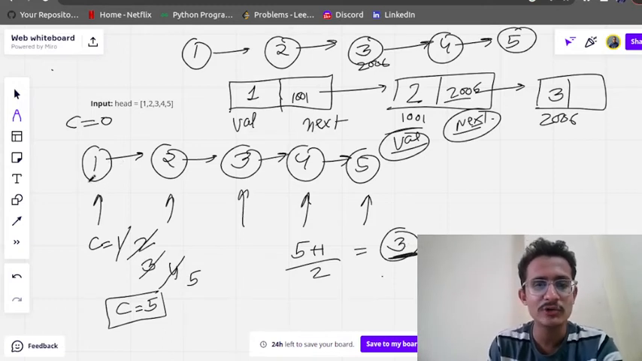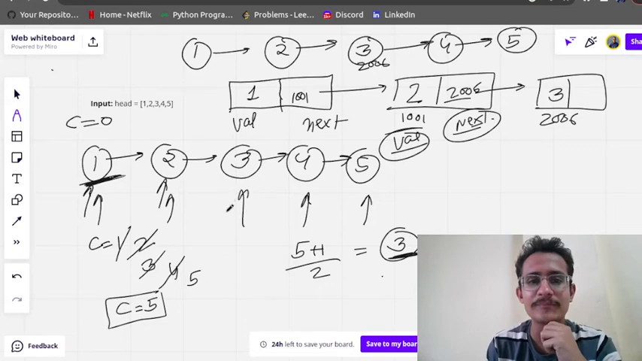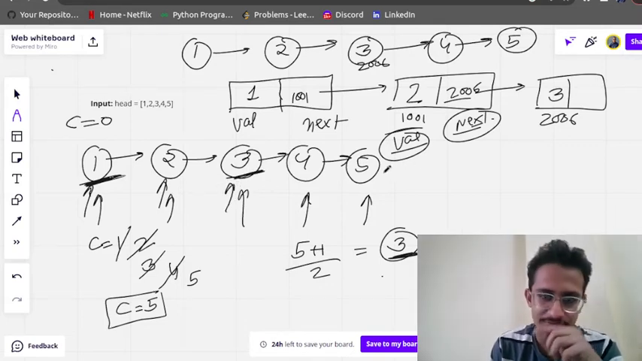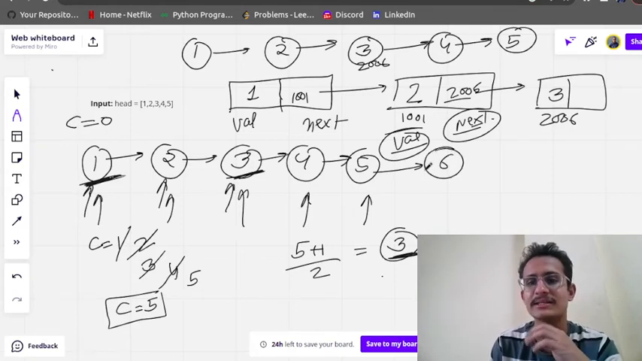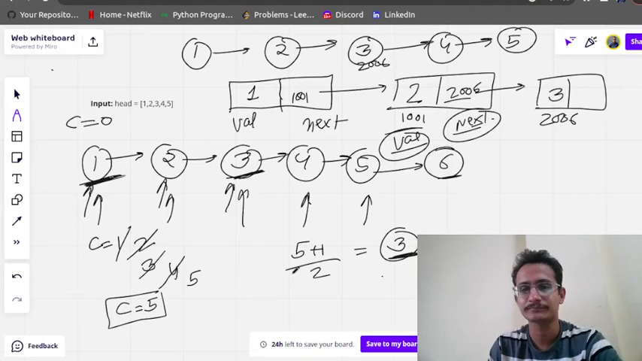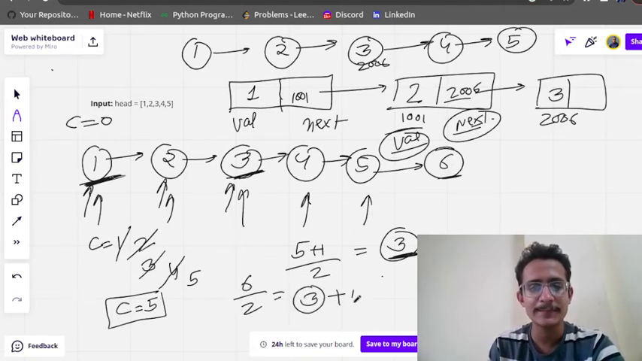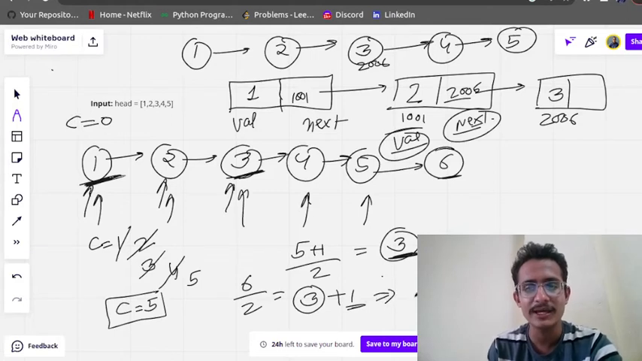So you can again start traversing from the starting point, just 3 times. Here it is 1, here 2, here 3, and you reach the midpoint. If you have elements till 6, you check if the count is even: 6 by 2 is 3, and 3 plus 1 gives 4. The midpoint will be 4, so you traverse 1, 2, 3 and 4.